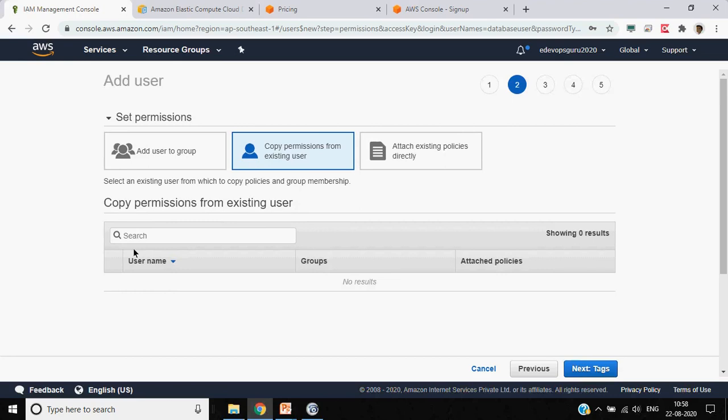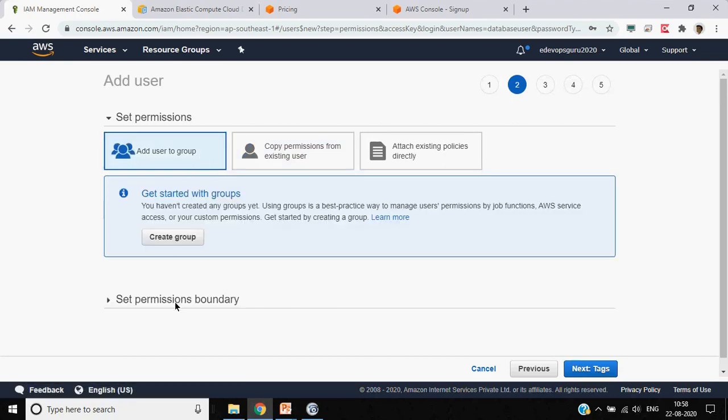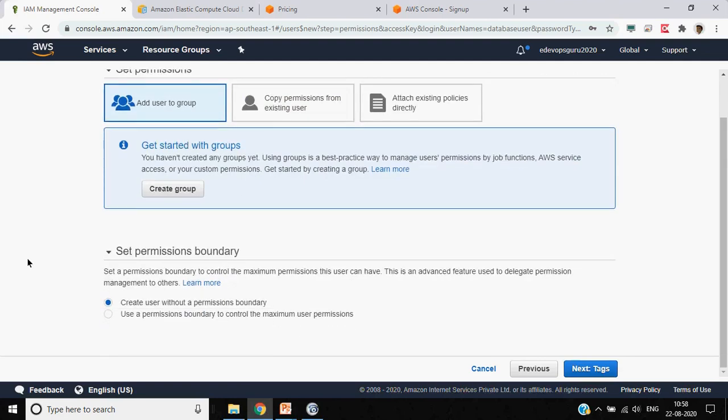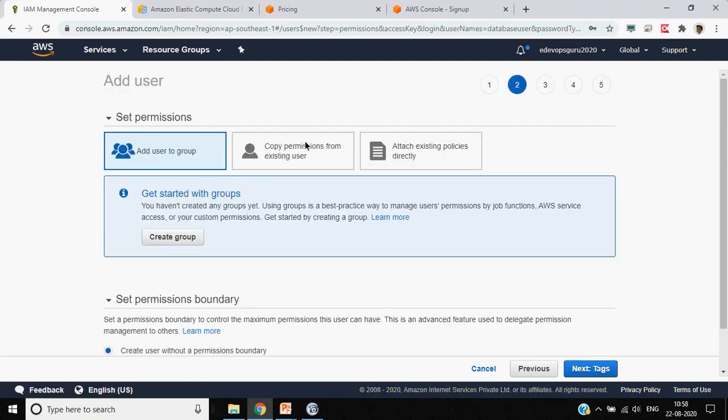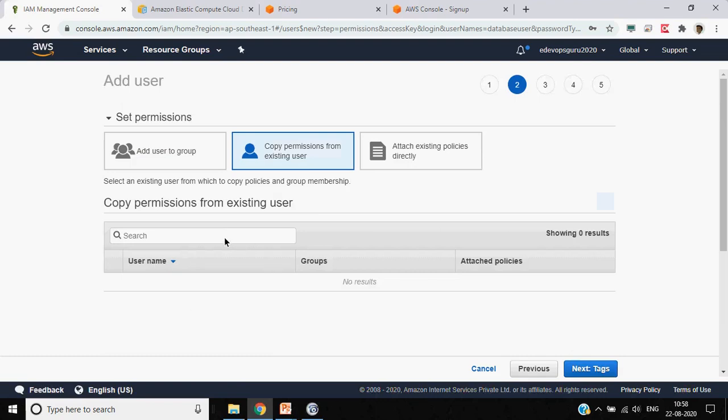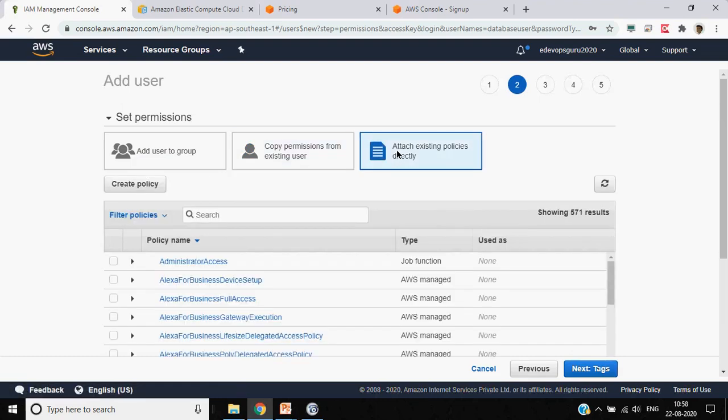For permissions, we can use the existing permissions. Permissions and policies are basically somewhat similar. If you already had a created user, you could copy those permissions to this particular user.